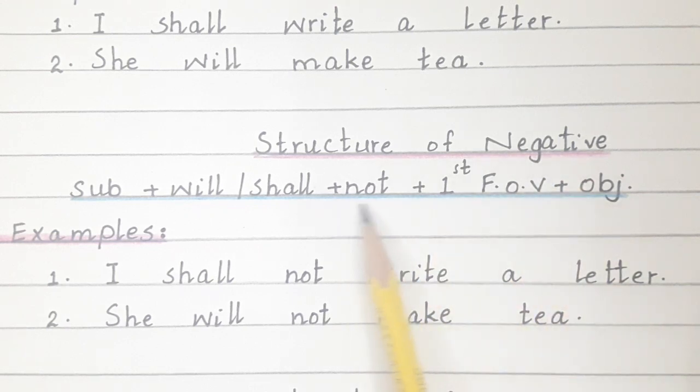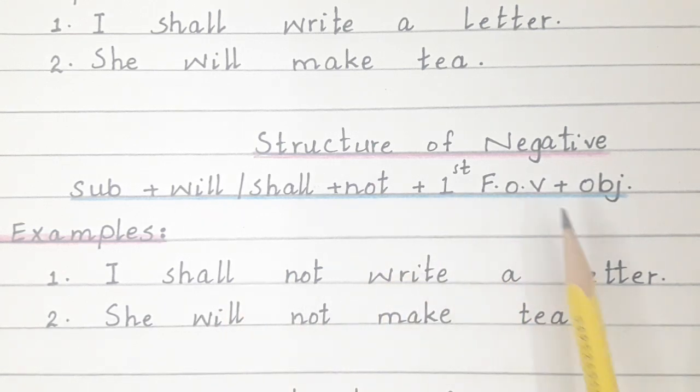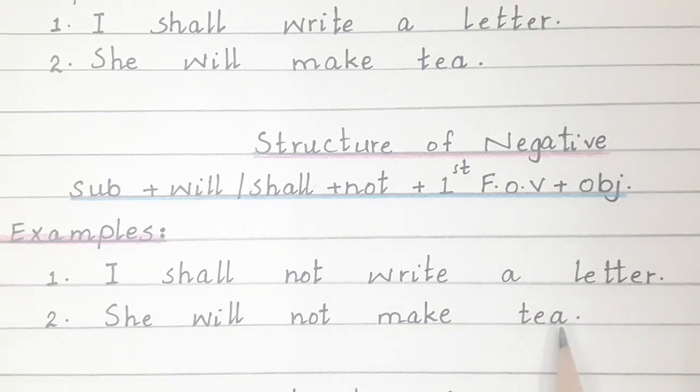Look at the examples. Number 1, I shall not write a letter. The subject is I, helping verb shall, not, first form of verb write, object a letter. Again, she will, after the helping verb not, make tea.